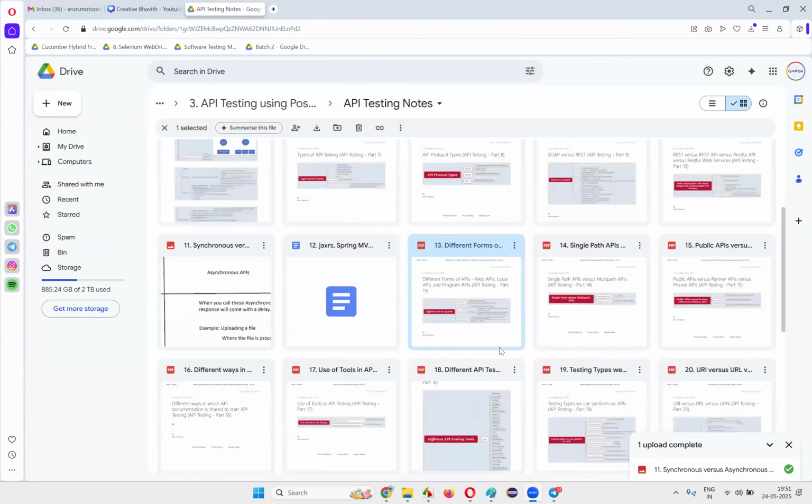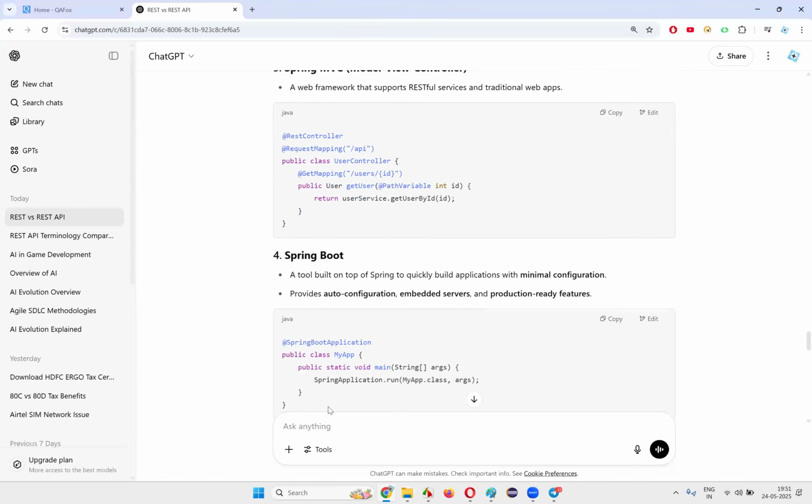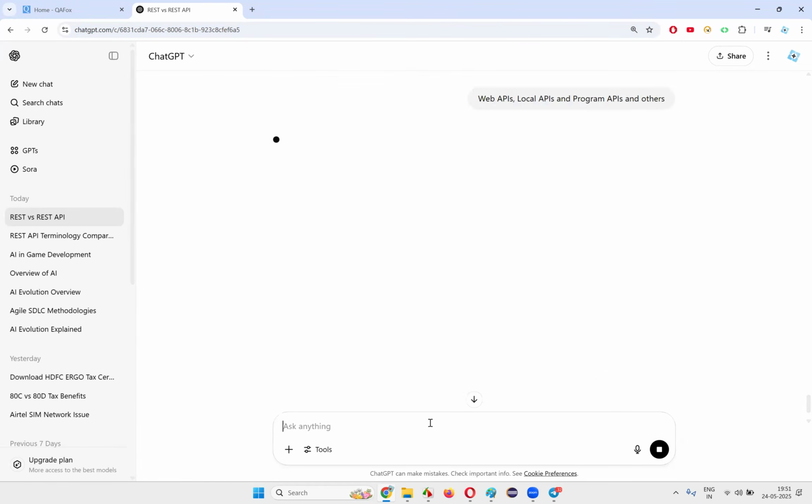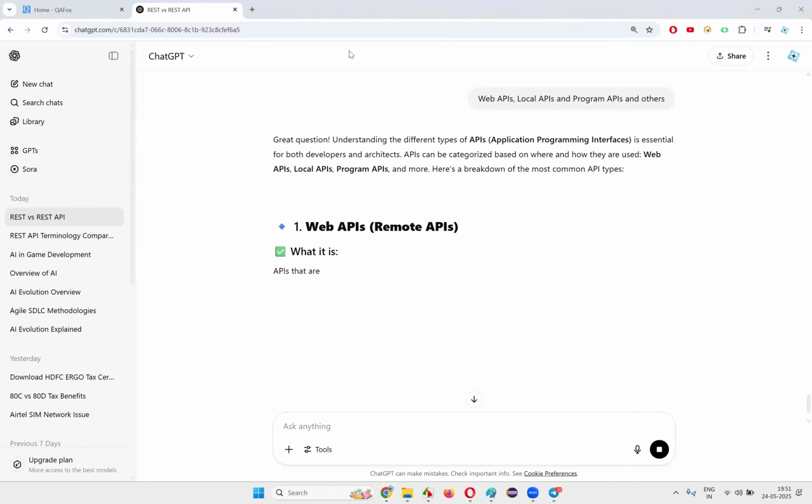The next thing we have here is web APIs, local APIs, and program APIs, and there are other types of APIs also, guys. Let's look into that. So the next item that I'm going to cover here is web APIs, local APIs, and program APIs otherwise, and others. I'll say others. So we'll discuss those things here.